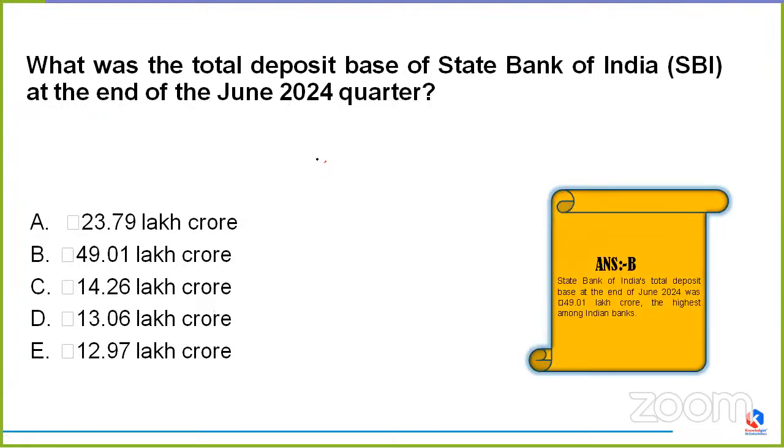So this time the correct option, my friend, is option B, which means rupees 49.01 lakh crore. State Bank of India's total deposit base at the end of June 2024 was rupees 49.01 lakh crore. It is the highest among all the Indian banks.